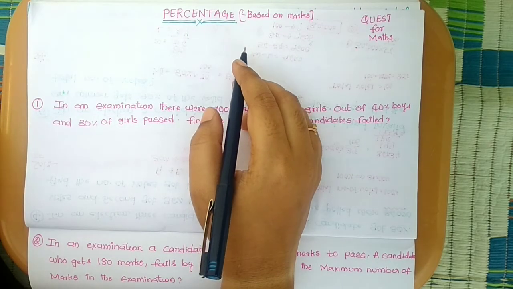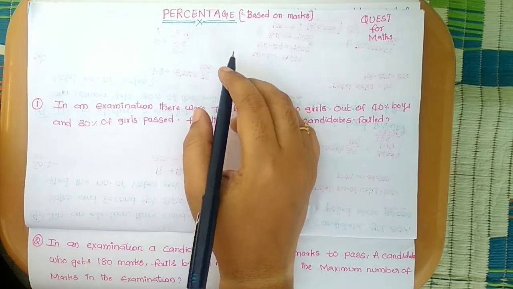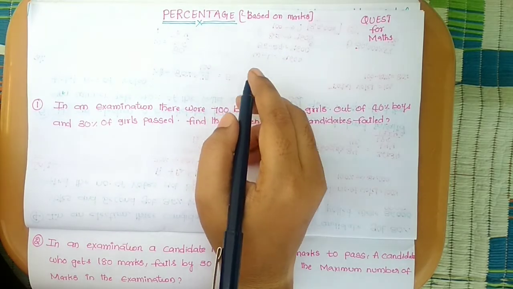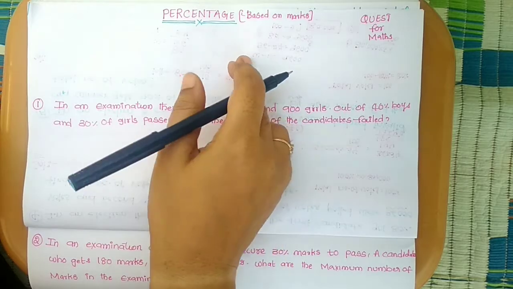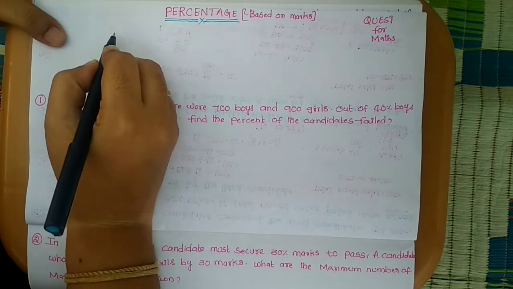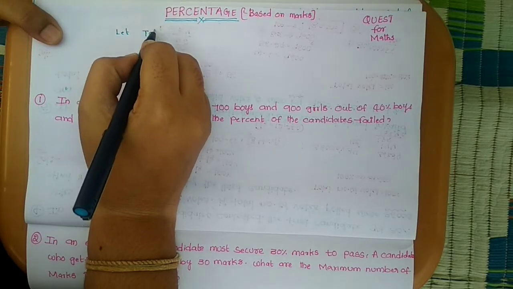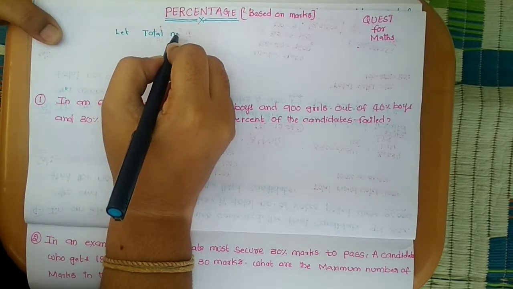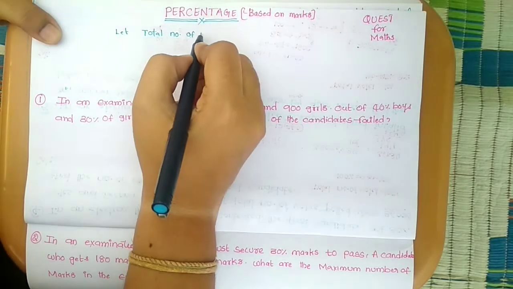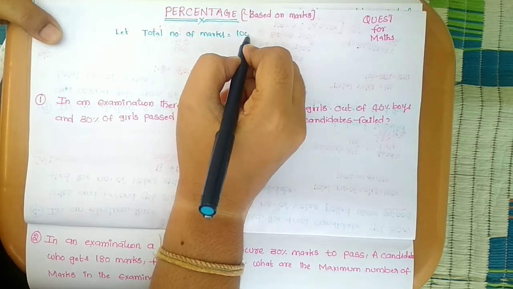Today I am going to discuss based on marks problems in the percentage topic. Let us consider, the total number of marks is always equal to 100%.